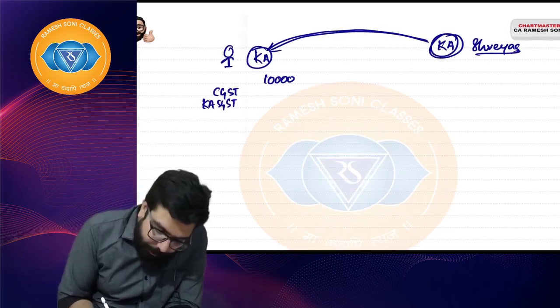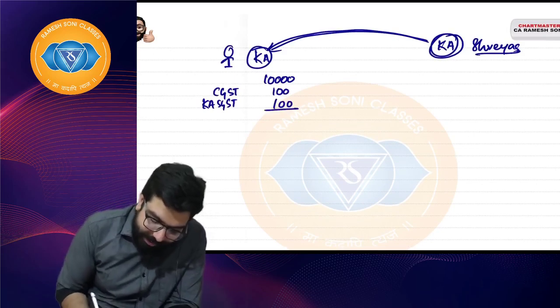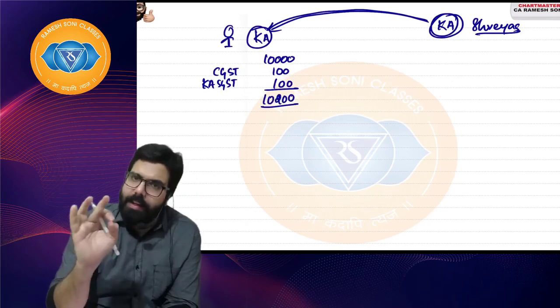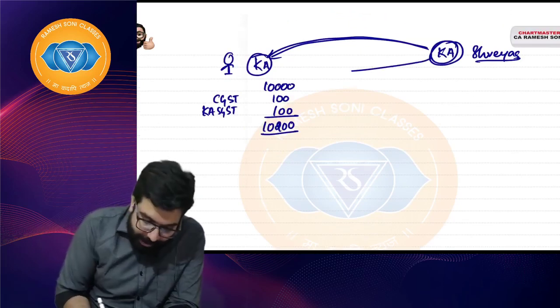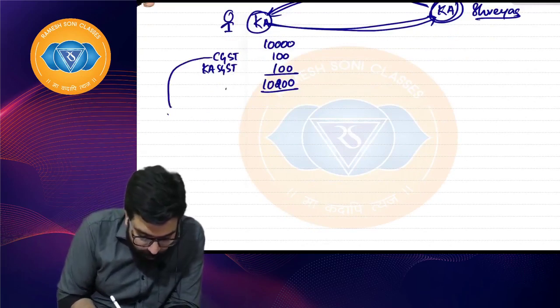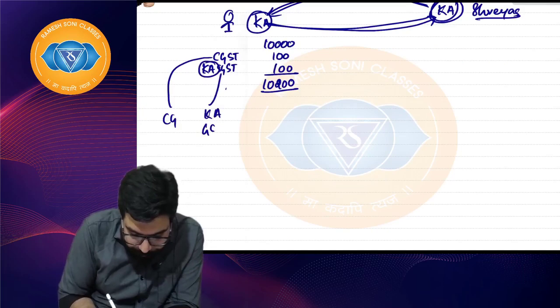I charged him, supposing, 100 rupees Karnataka CGST, 100 rupees Karnataka SGST, and I charged him 10,200. Everything here is an example. This guy took the goods and went. Now I deposited CGST to the central government. I deposited Karnataka SGST to the Karnataka government.